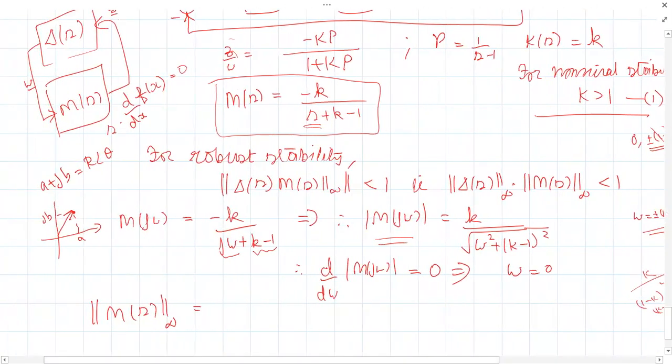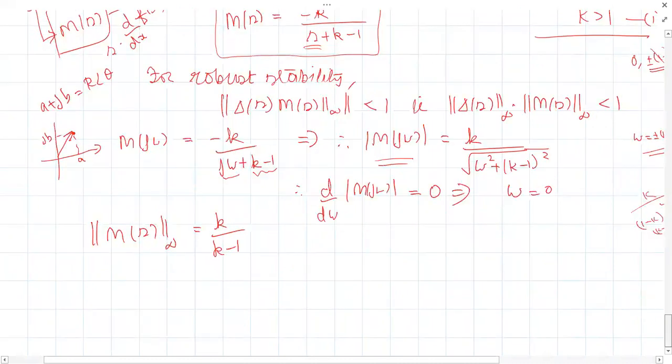Now tell me, what is the infinite norm of M of s? Put omega equal to 0 here. What will you get? K divided by k minus 1. That we found.